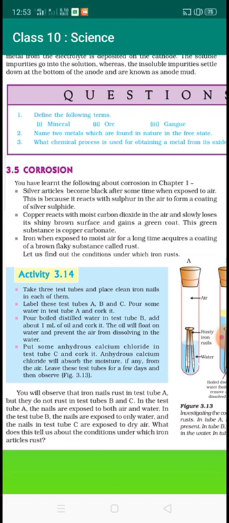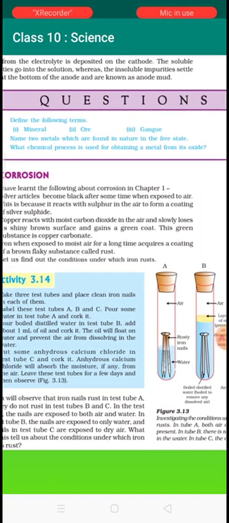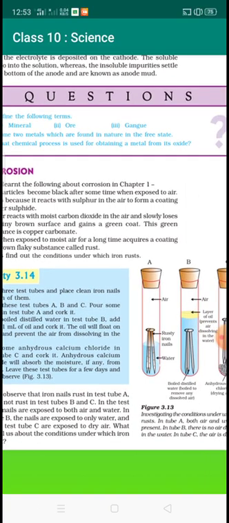Suppose, let us take one experiment for that. Let us put an iron nail in three different vessels. The first one is iron with water, and some space is there where air is present.